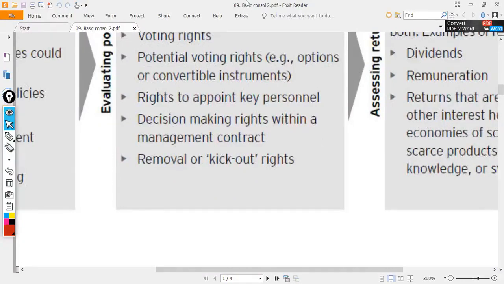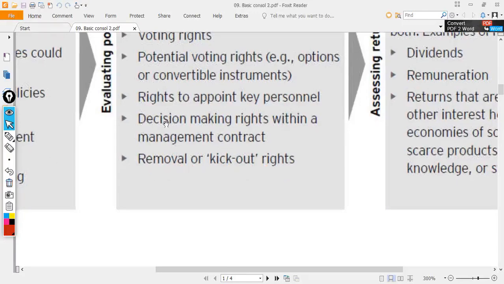Or removal or kick out rights to remove directors. So power can come from different sources, as illustrated just now: voting rights, potential voting rights, appointment, management contract, and even removal.